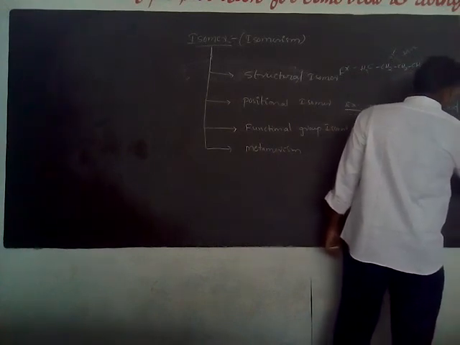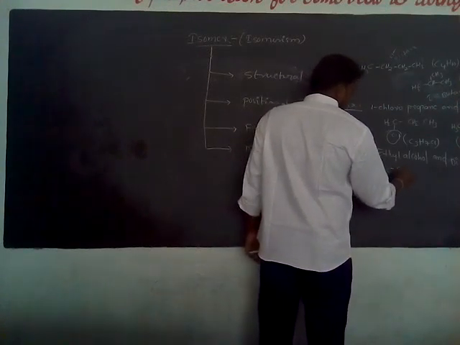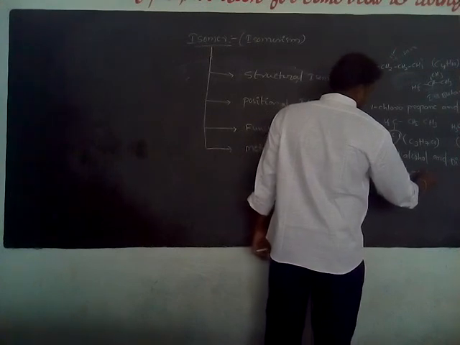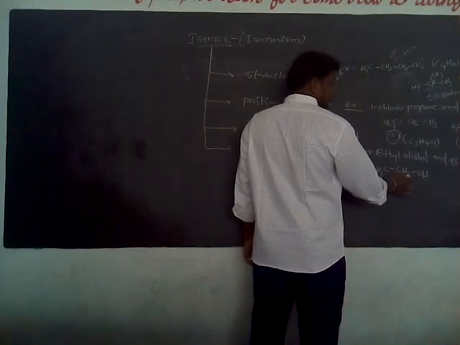Ethyl alcohol formula: CH3, CH2, OH. How many carbons are there? 1, 2, so C2. Hydrogens are 3 plus 2, 5, plus 1, 6.